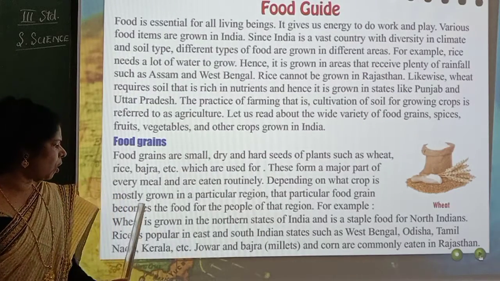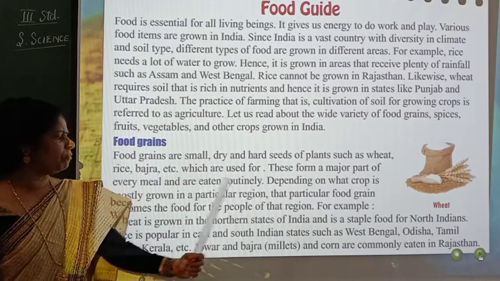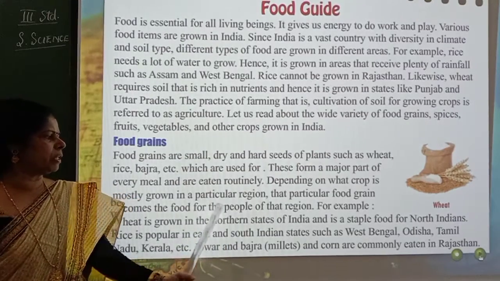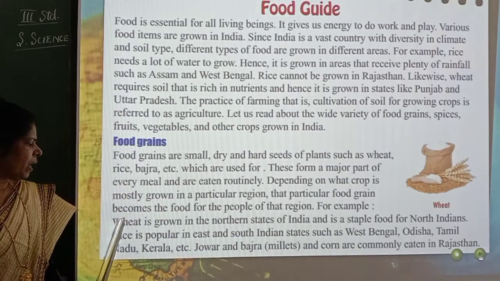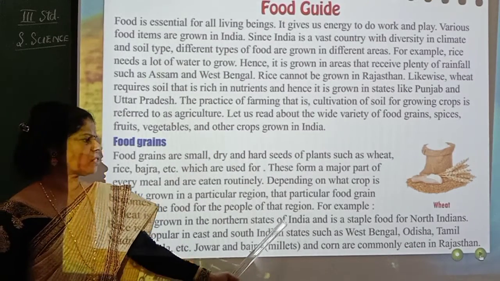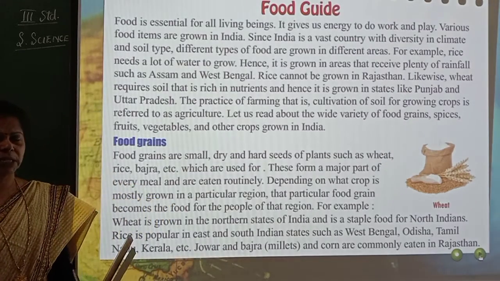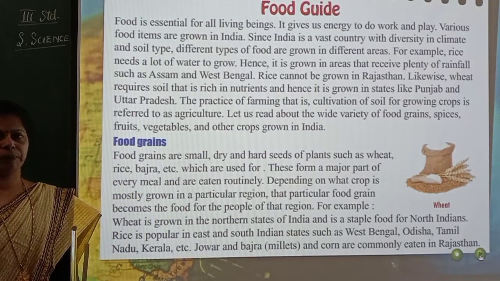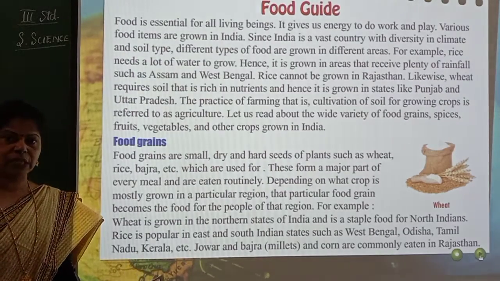Depending on what crop is mostly grown in a particular region, that particular food grain becomes the food for the people of that region. For example, wheat is grown in the northern states of India and is a staple food for North Indians. So normally they eat roti, fulka and all this, which is made with wheat, isn't it?